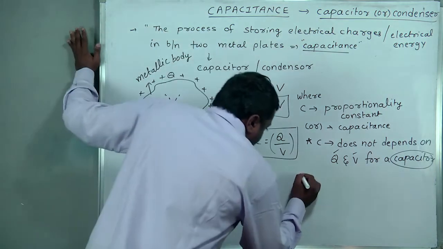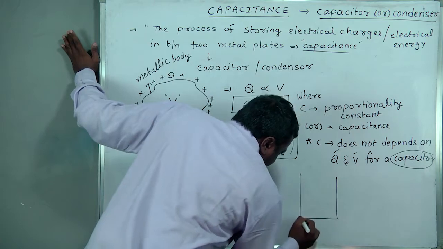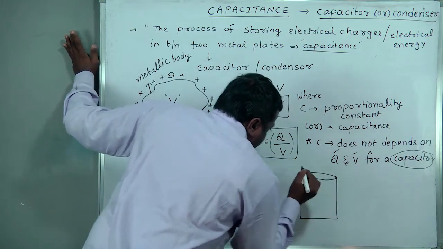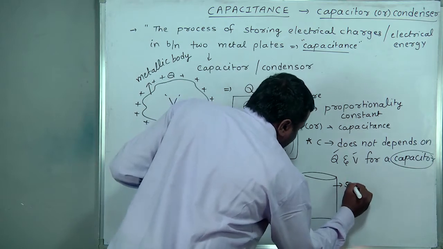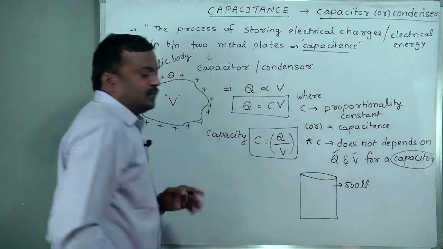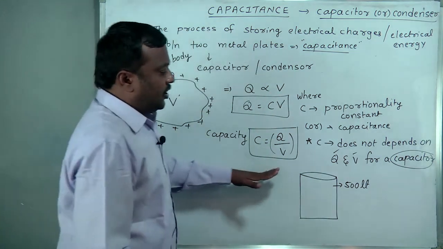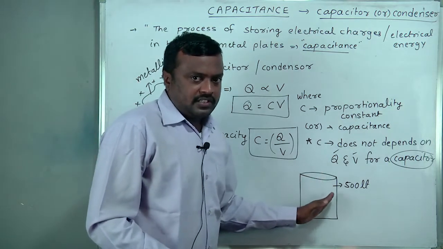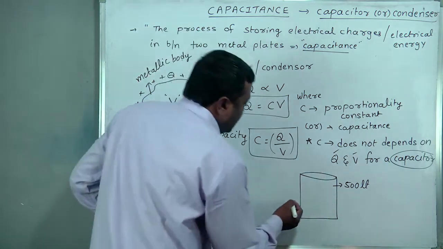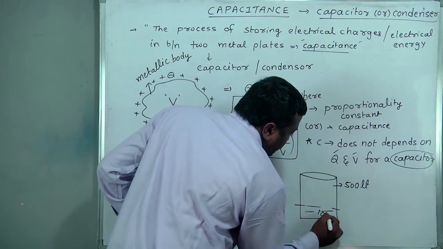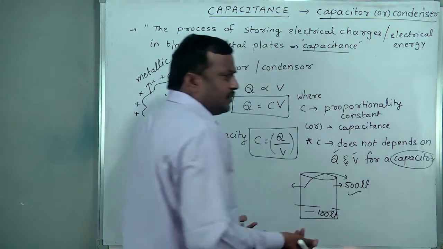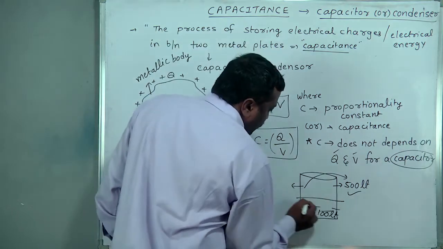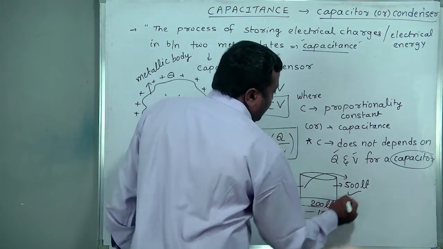Suppose you take a water tank. Its ability, meaning total storage capacity, is 500 liters. If we pour 100 liters only, does this capacity vary? No, 500 liters is constant. If we pour 200 liters, what is its capacity? 500.